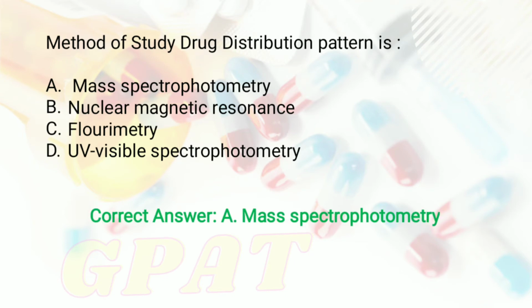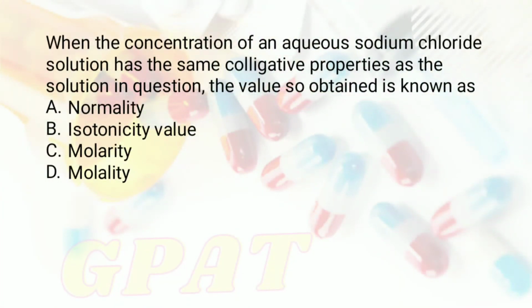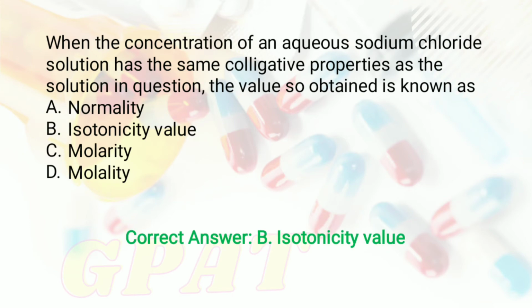Okay, moving to the next question. The question is, when the concentration of an aqueous sodium chloride solution has the same colligative properties as the solution in question, the value so obtained is known as, and the options were A, normality, B, isotonicity value, option number C, molarity, or option number D, molality. So students, right answer of this question is option number B, that is isotonicity value.